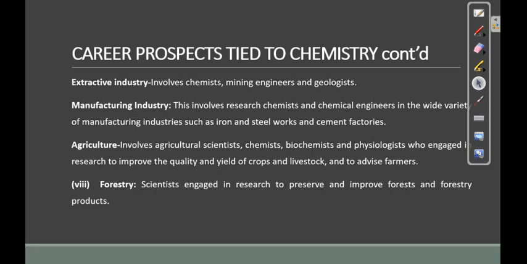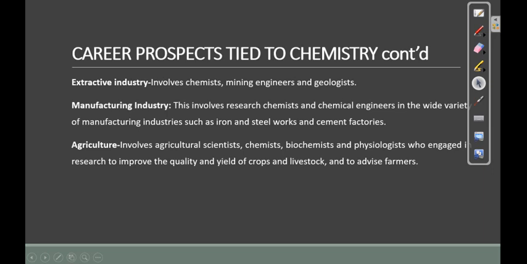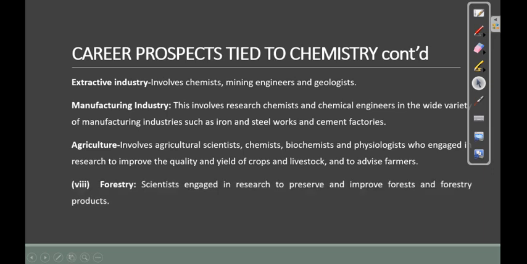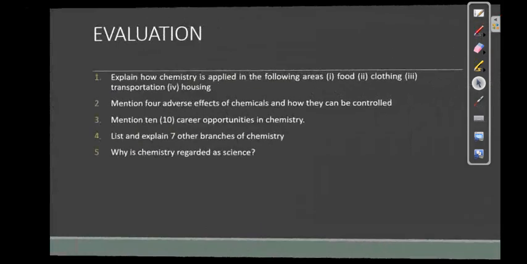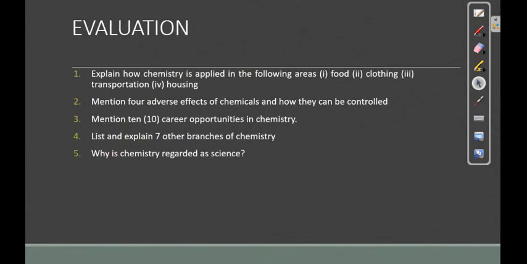We also looked at the branches of chemistry, which are physical chemistry, analytical chemistry, organic chemistry, and inorganic chemistry. We've also looked at the scientific methods, career prospects and the applications of chemistry.